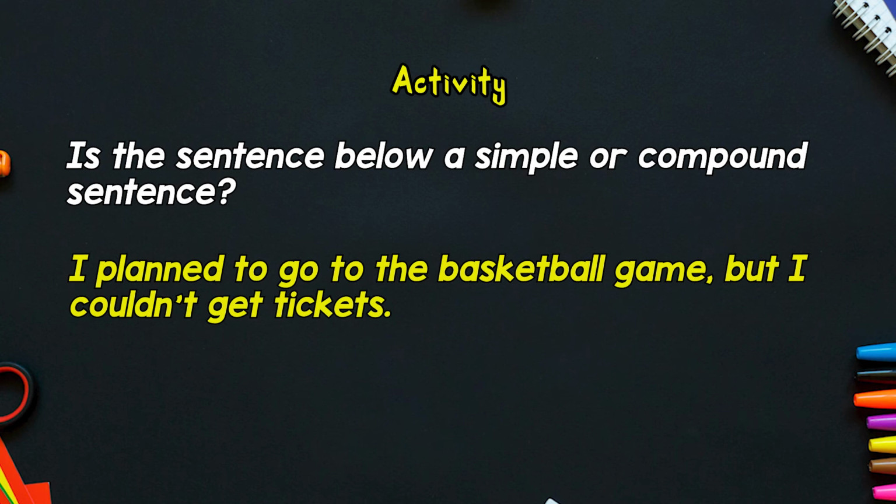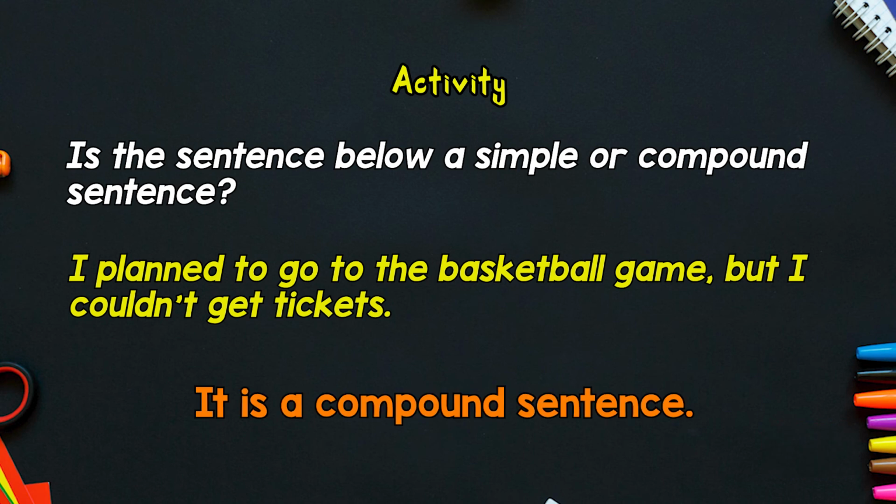Number 6, I planned to go to the basketball game, but I couldn't get tickets. Is that a simple or compound sentence? You're absolutely correct.